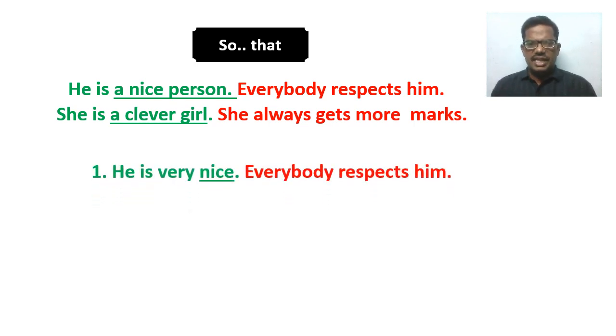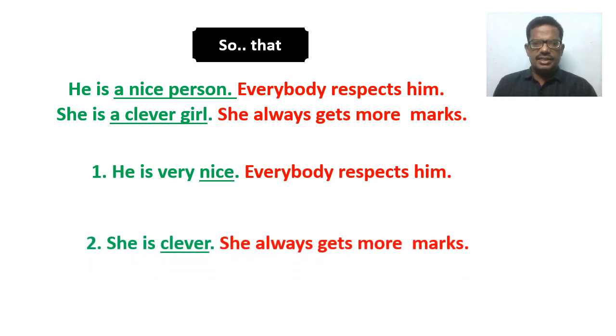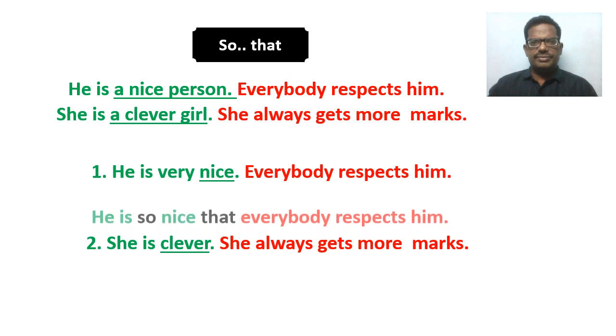If it is written like this, he is very nice. Here, nice is an adjective. There is no noun after this. So here we can make use of so that, because so is placed before an adjective or an adverb. Look at the another sentence. She is clever. Here, clever is an adjective. There is no noun after this. So we can make use of this linker so that then we get the answers.